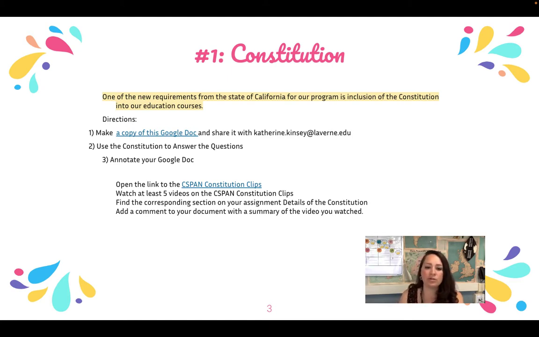And then you're going to go to this website, C-SPAN Constitution Clips, and you're going to watch at least 5 of the videos, and you're going to go back to the Constitution where you answer the questions and align them. So let's say you watch a video about impeachment, you'll go back to the Constitution questions where it talks about impeachment, you'll highlight it, comment, and say, I watched a video that talked about this. And so that's the first assignment.